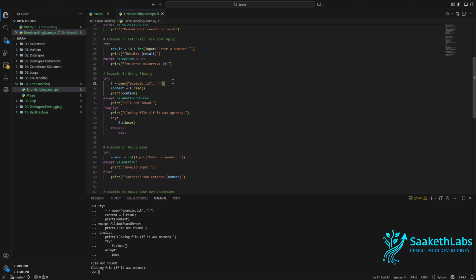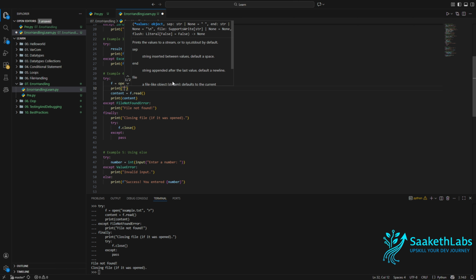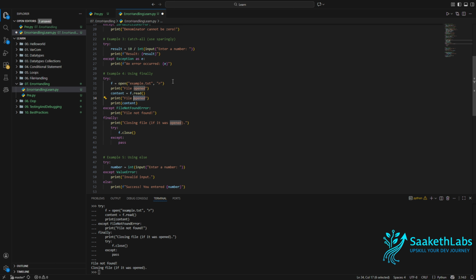So let me try to add print statements here as well, so that it is much better to understand. So file opened, file read, and contents are being printed here. Let me just try to run this now.